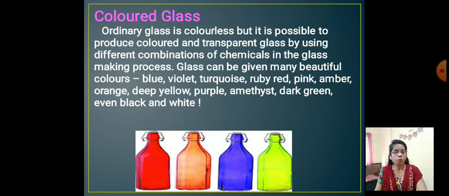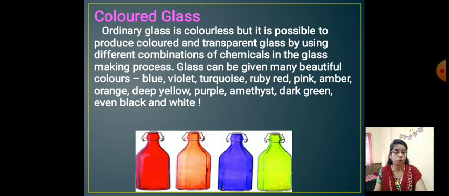Here you might have seen glass in different colors. Now this ordinary glass, it is really possible to color the glass with the help of chemical mixtures. You can easily color the glass, and you can see the colors in different colored bottles.